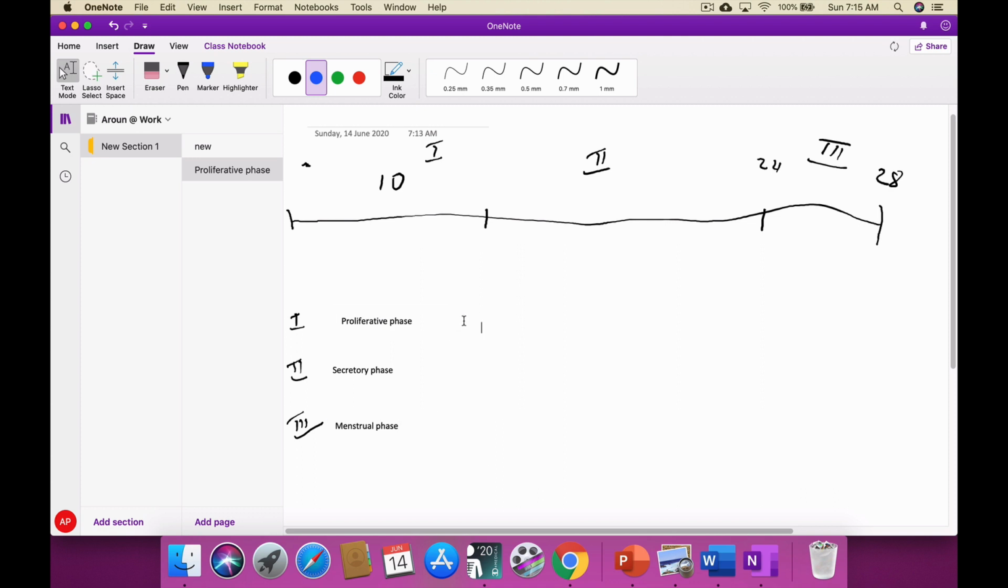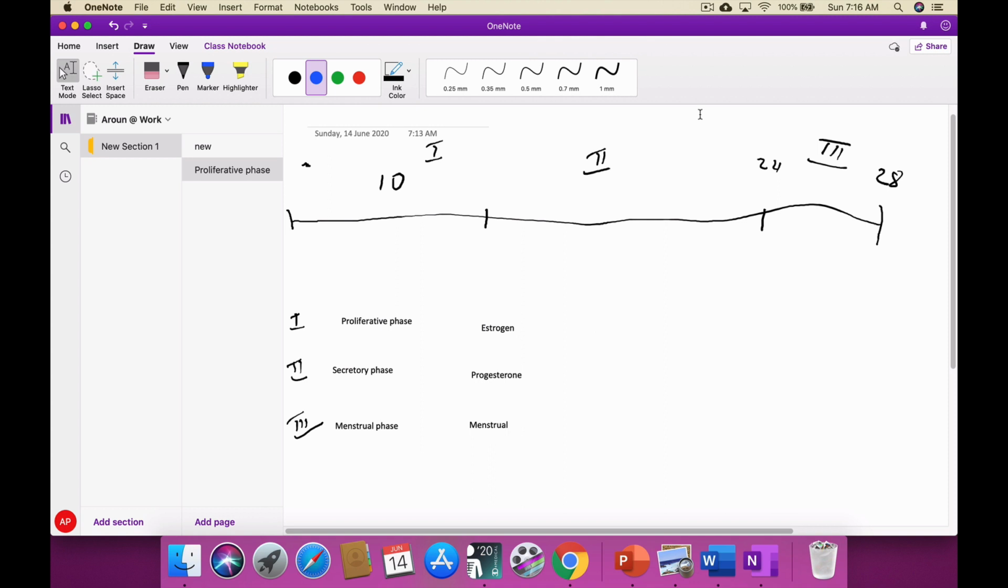Phase 1 is also called the estrogen phase. Phase 2 is also called the progesterone phase. Phase 3 is the menstrual phase. Why is it called the estrogen phase? Because more estrogen hormone will be secreted. Why is it called the progesterone phase? Because more progesterone will be secreted. Now what is happening in these 28 days inside the female uterus? This is what you have to understand in the menstrual cycle.